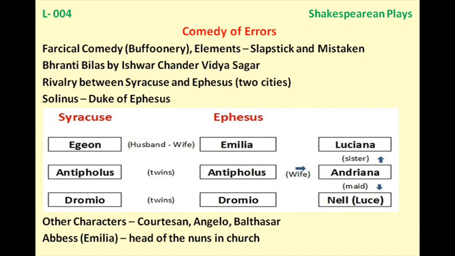Now in another scene at home, Luciana tells Andriana that the husband, AS, actually he is AE for them, Antipholus of Ephesus, was trying to woo her. He was looking to make love sort of things with her. Then DS comes, Dromio of Syracuse. He tells them that Antipholus is arrested and he asks for money to bail him out.